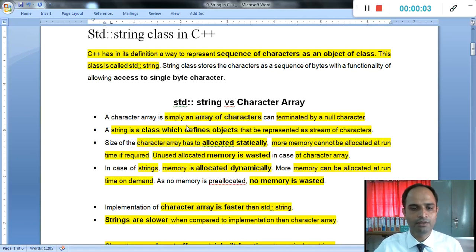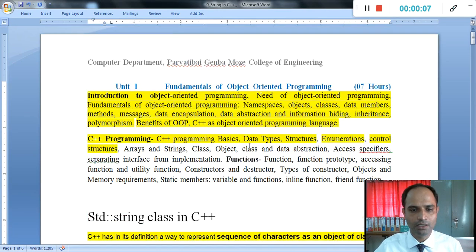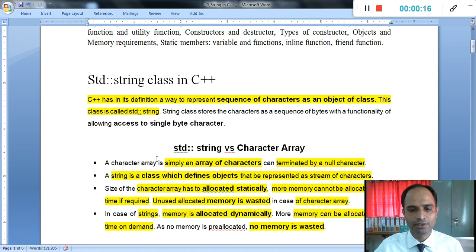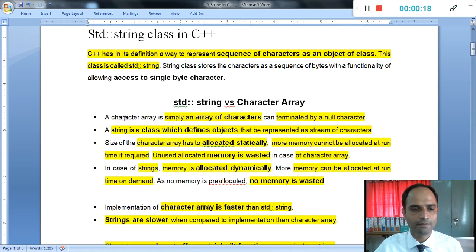Okay, hello everyone. In today's lecture, we will understand the concept related to the string under C++. Then we will understand the difference between the character array and the string.